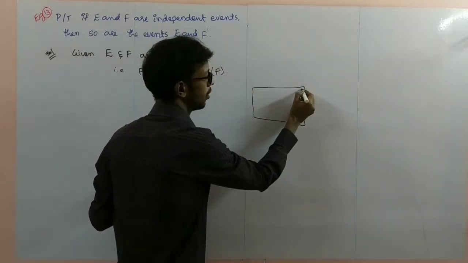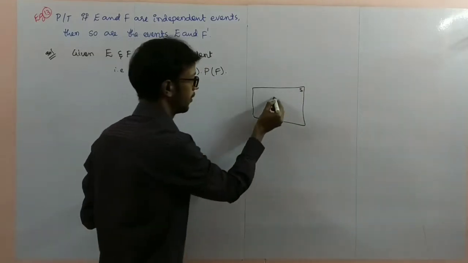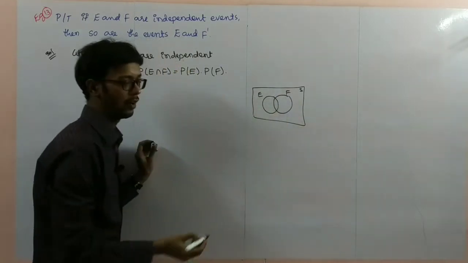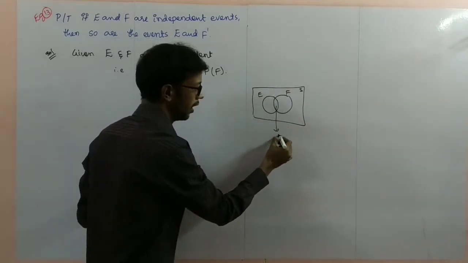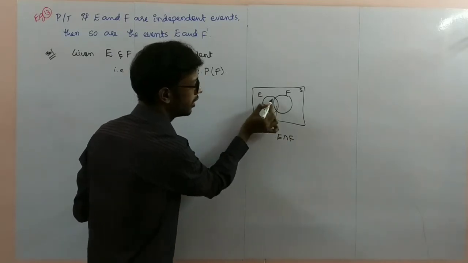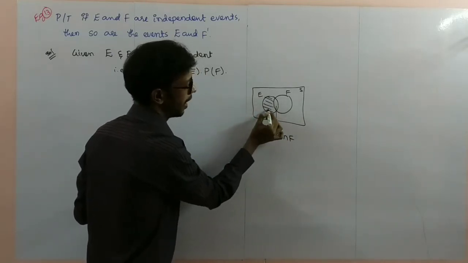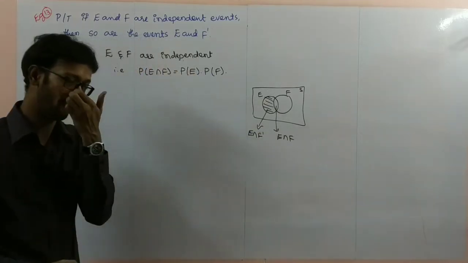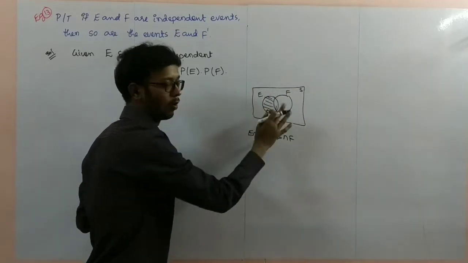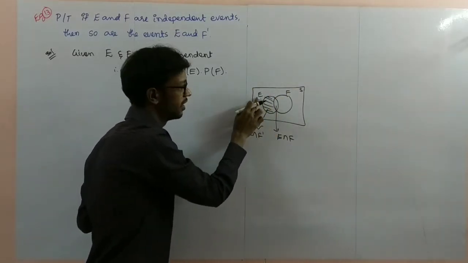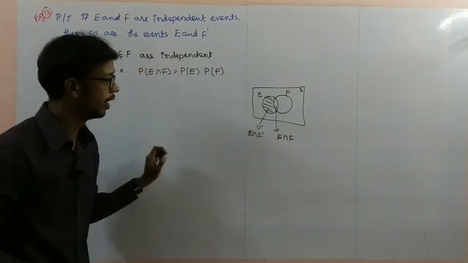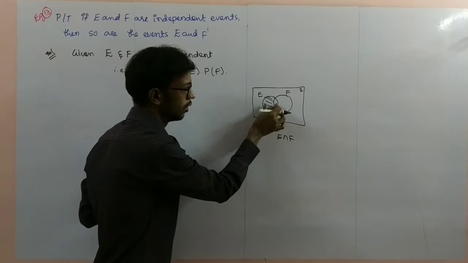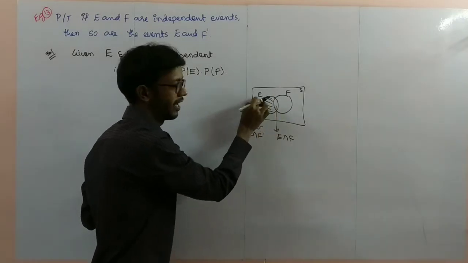This is the total sample space S. Event E, event F. This one is the E intersection F. Only this part we can write as E intersection F complement. F complement means this total outside. This part you need means E common to the F complement. If we take the union of these two, combining this part, we can write it as E.